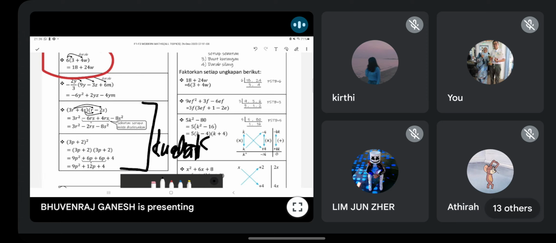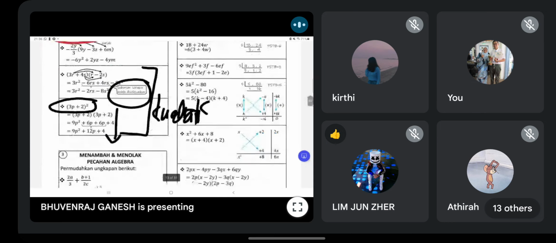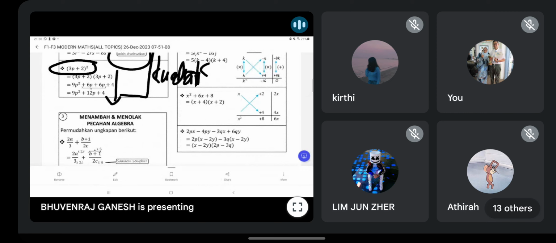Alright. And also remember, nak simple, kamu gabungkan sebutan serupa. Try to collect all the like terms, then you solve. Kalau kamu ada banyak ungkapan, kamu kadang-kadang confused. So make sure you gather all the like terms, then it will be simple to get the answer. Okay, so anyone know to expand this directly, tanpa guna kaedah ni? The fast method, kaedah pantas. Do you all know how to do it?